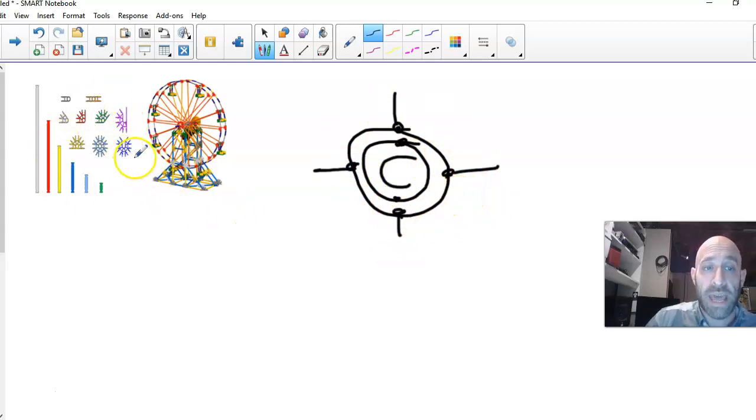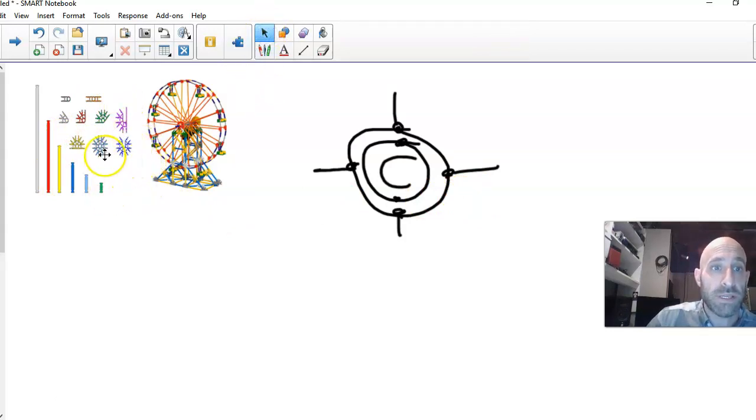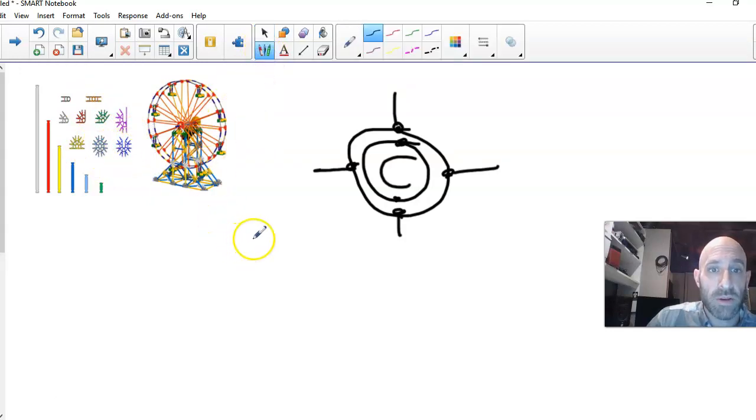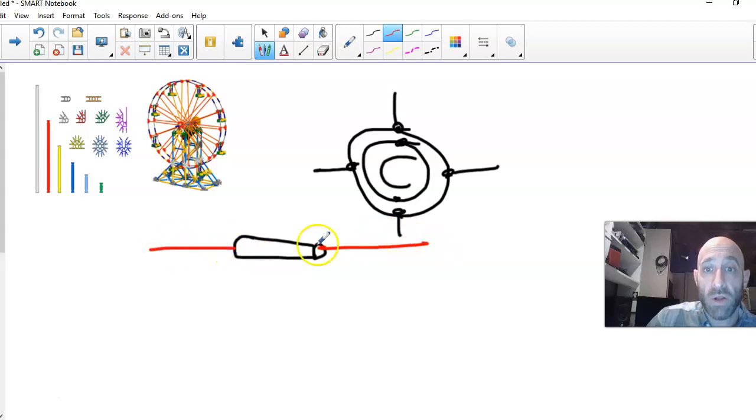So let's talk about these Knex over here real quick. If you take a look, I have these Knex pieces. We have some that are straight that look like this, and then we have some that are round that you can fit a lot more pieces on, right? So let's take a look and see what I'm talking about here. So let's say I have a piece that is just straight, right? It's just a straight one. That is not a great piece if you're trying to get real fancy with what you're trying to make. All you can do here is make a 2-dimensional piece, right? So I can make a long line like this, but I can never make something that looks like this if all I have is this type of piece.